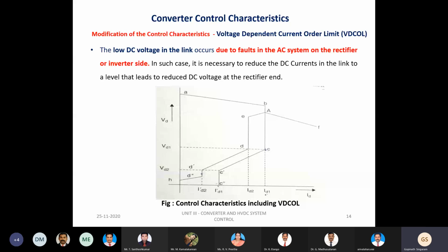The two different instances are, one is the instability of the control, for which we have to go for modification, and also when there is a fault on the AC side of the rectifier or inverter side, it will result in low DC voltage. In such a case, we have to reduce the DC current, by which a modification of the control characteristic takes place.